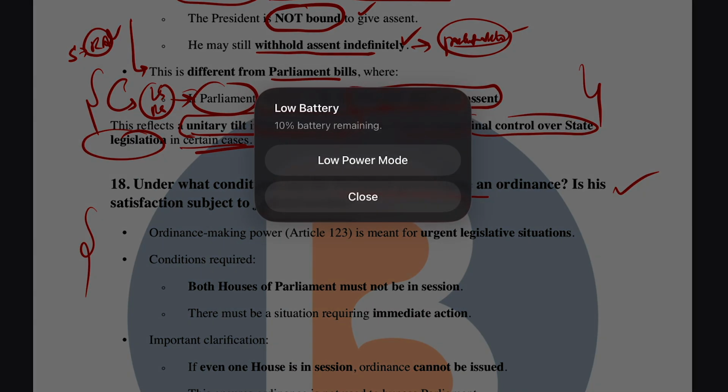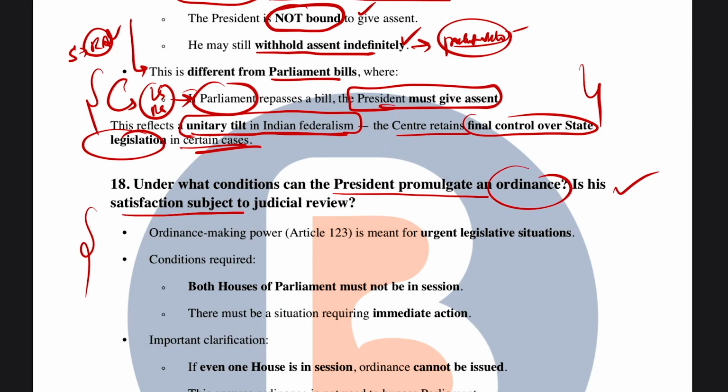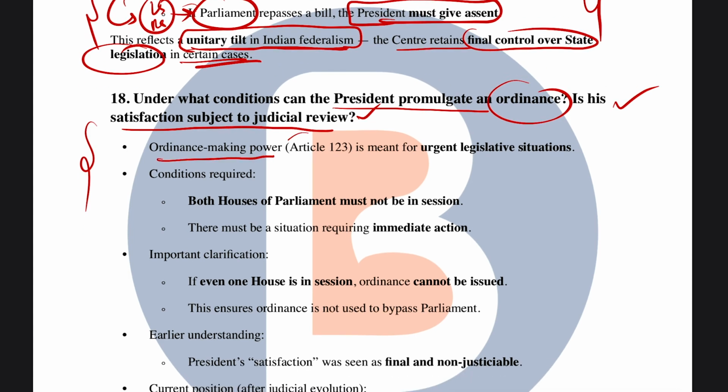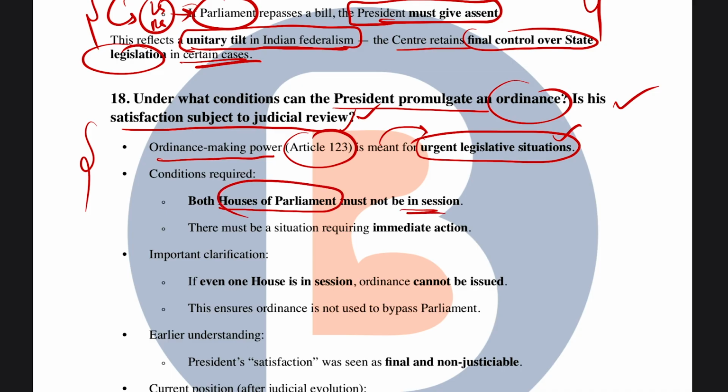Under what conditions can the president promulgate an ordinance? Is his satisfaction subject to judicial review? Well, the ordinance making power of the president is under Article 123 of the Indian Constitution, which is usually invoked when an urgent legislative situation arises in the country, and also when both the houses of Parliament are not in session.